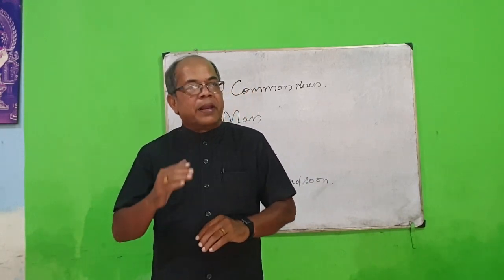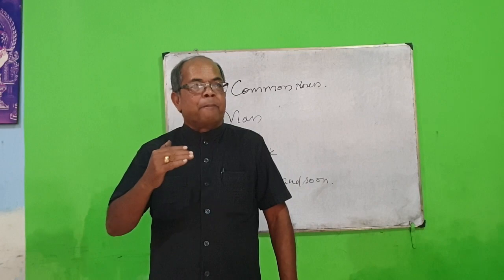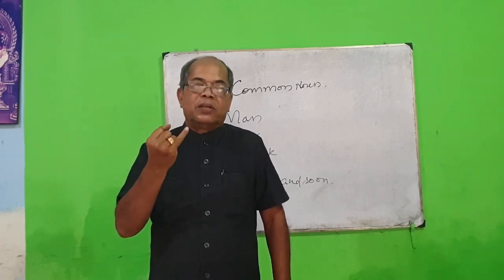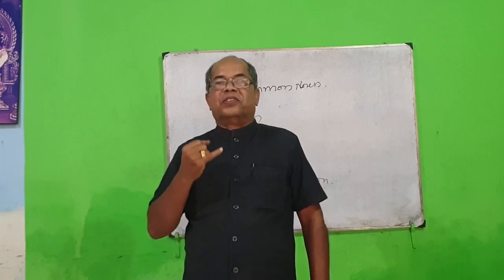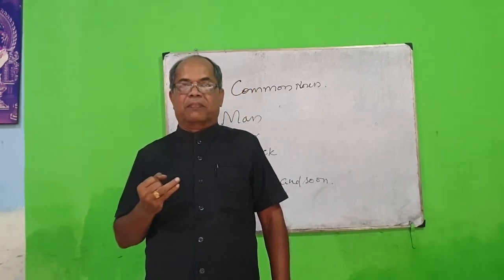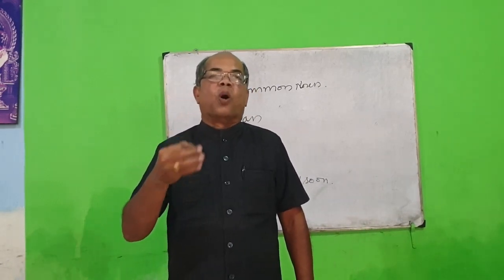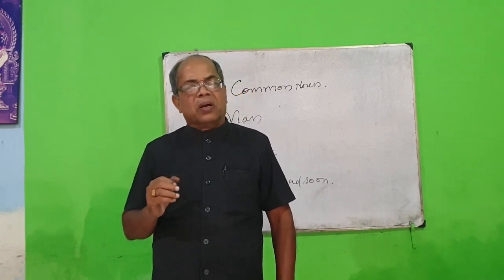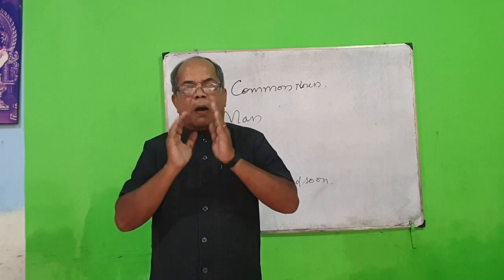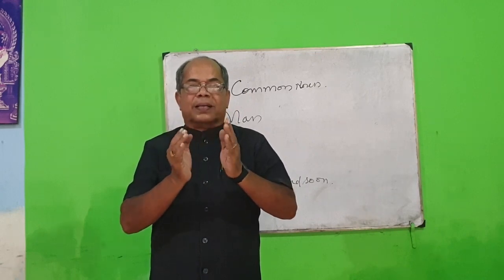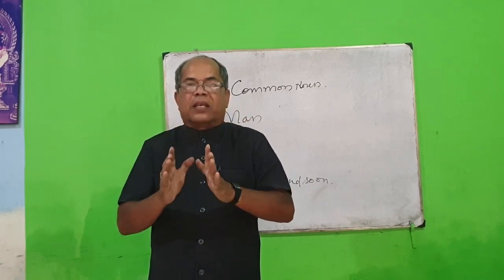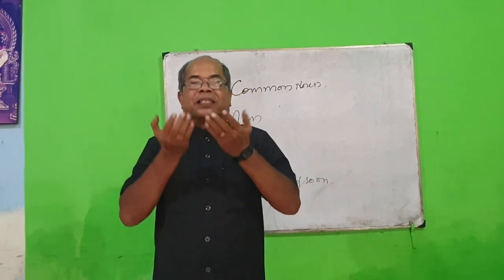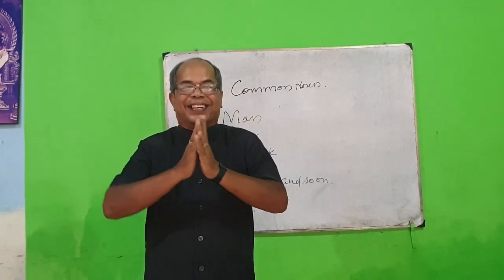So common nouns can be otherwise called pluralized name, generalized name, okay, more than one name, you can say. So there is a difference between proper noun and common noun. Common noun is a singularized name, whereas proper noun is a pluralized. Stop.